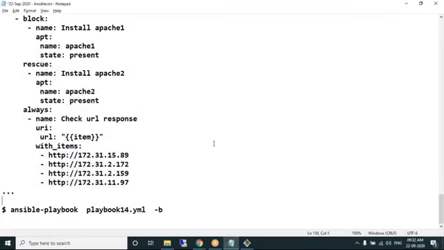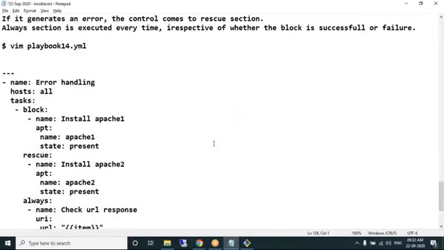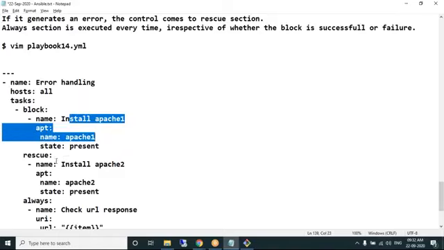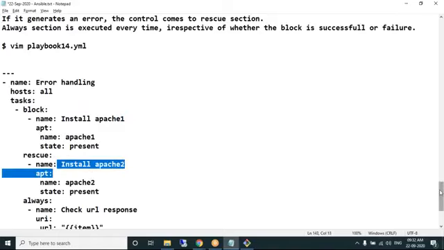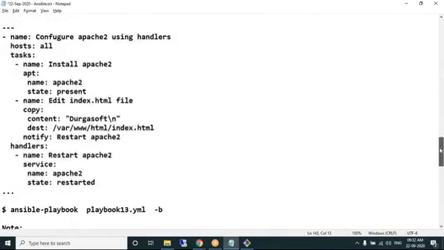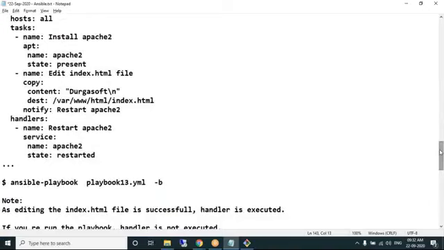That is the concept of the rescue section, something like exception handling. If one section is failing and you want to do some other activity, that is error handling: if one section fails, then another module gets executed. Handlers are for when one section is successful, then other modules run. So we have both options. If it is successful, you can perform an activity. If it is failing, you can perform an activity. If it is successful and you want to perform some activity, you need to go for handlers. If it is failing and you want to perform some activity, we need to go for error handling.